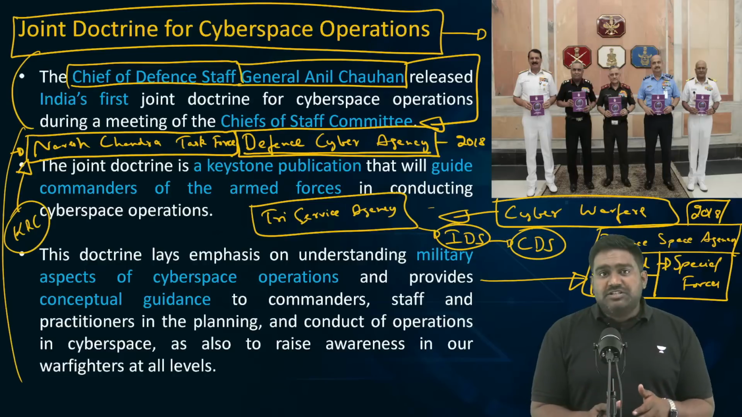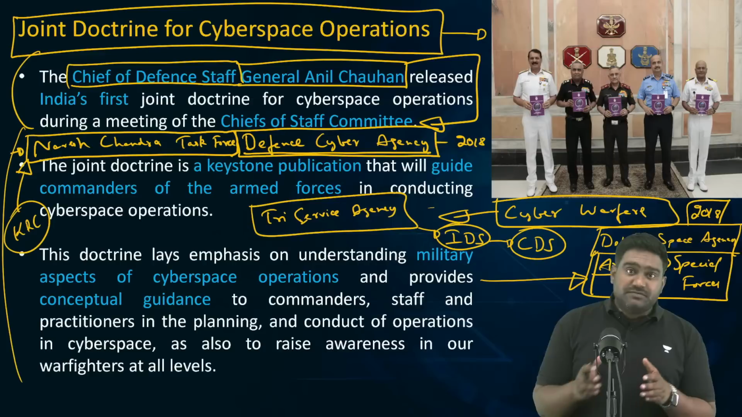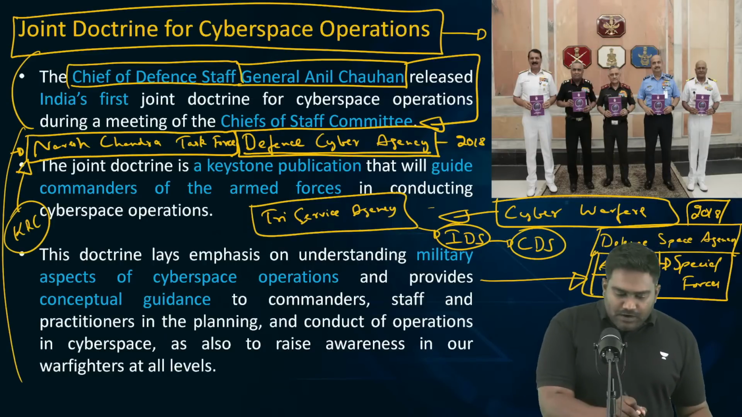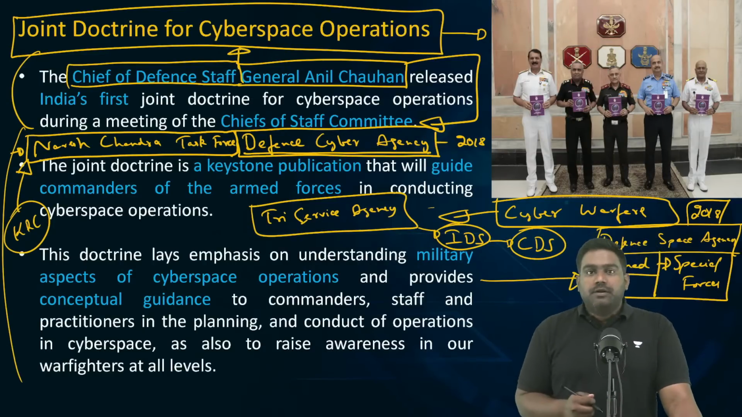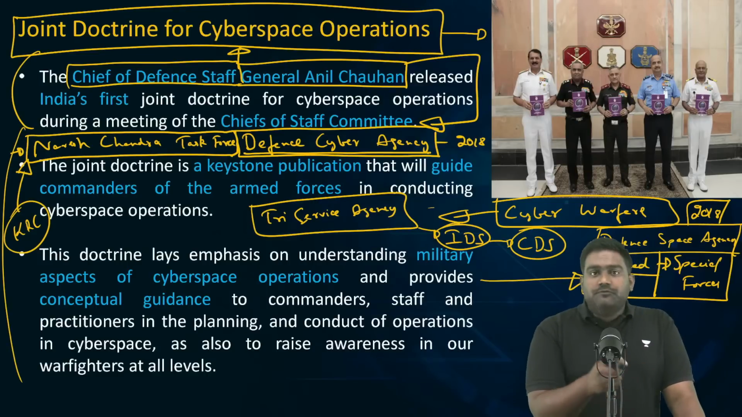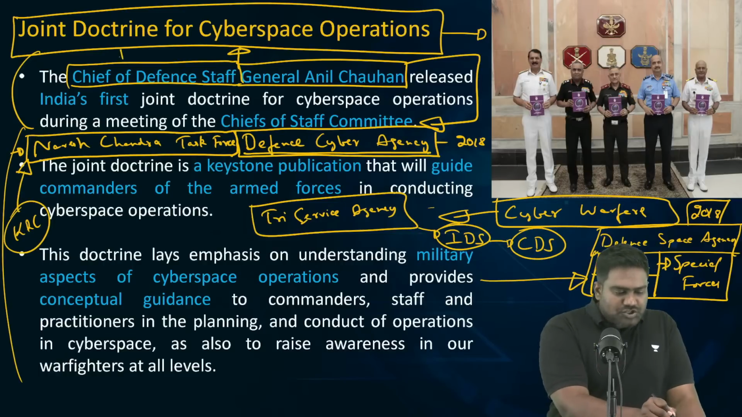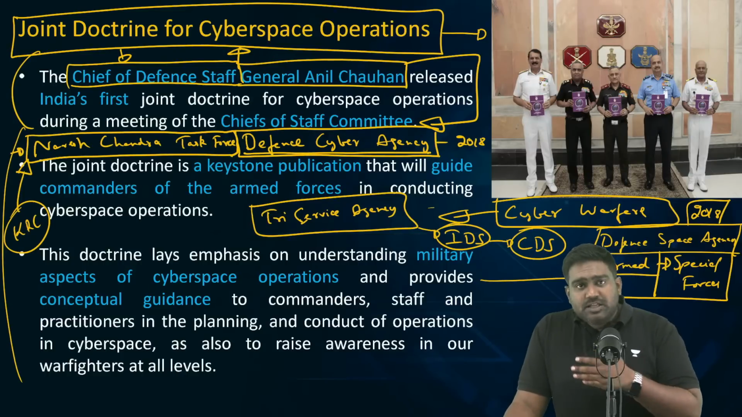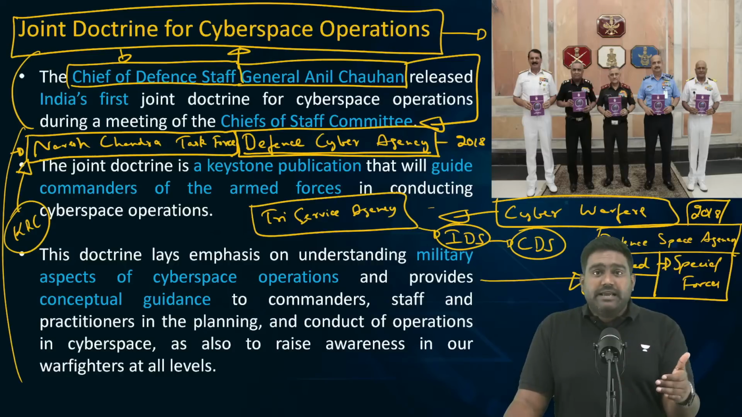So Defense Cyber Agency is responsible for cyber warfare. It has been developing offensive and defensive cyber weapons for military application. It has been working on a cyber warfare doctrine, and the joint doctrine for cyberspace operations has been developed and finalized, which was launched by the Chief of Defense Staff. So this doctrine provides the roadmap and a set of guidelines. It establishes the protocols for cyber warfare.